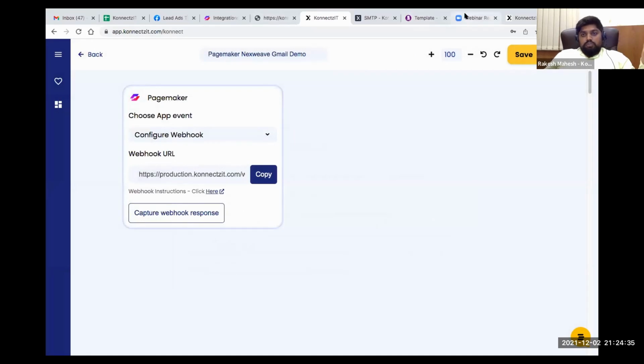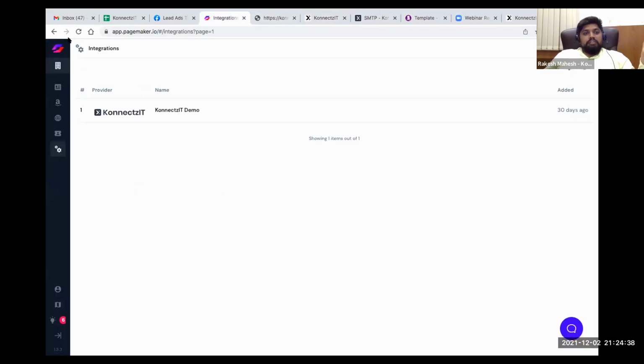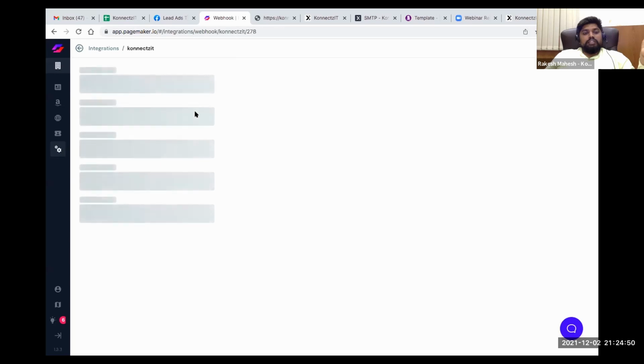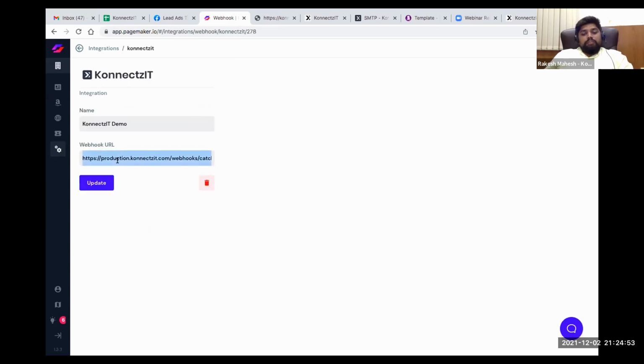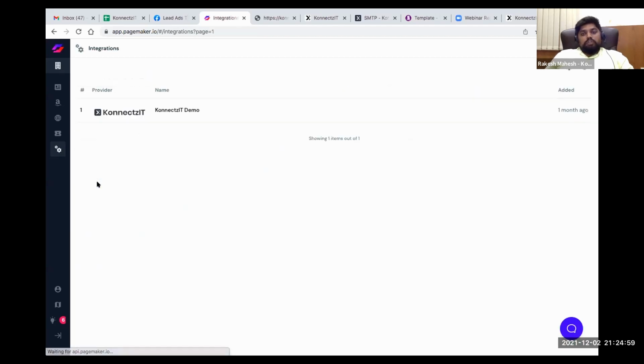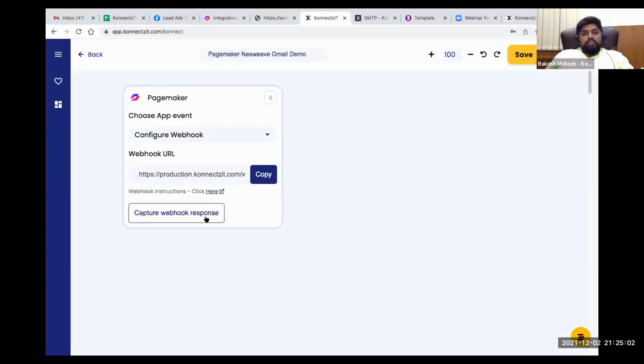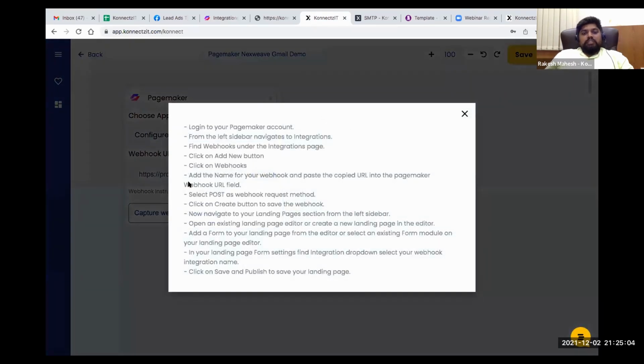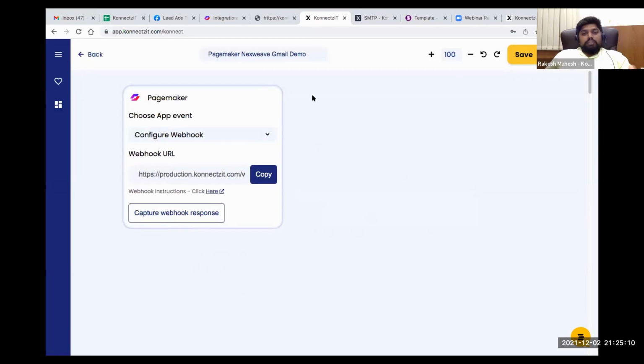So just go to your PageMaker account. This is my PageMaker app, and click on settings, that is basically integration. If there is nothing, click on add new. I already have one, so I just selected this and placed my webhook URL, just like this, and click on update. You only have to follow the instructions provided over here, and you have to publish this webhook like this.